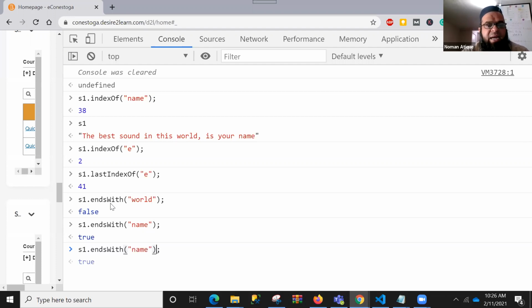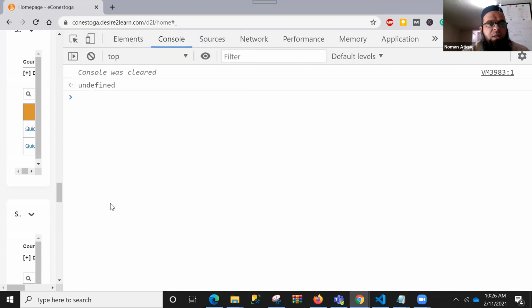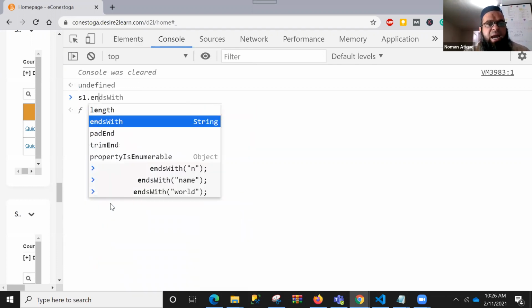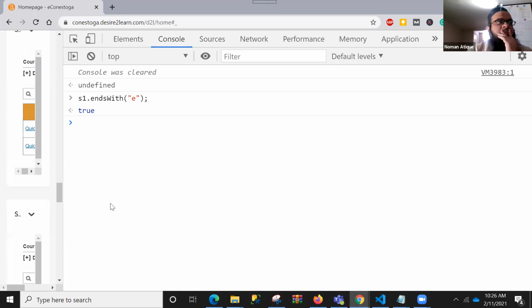We can even do that on the character level. Does it end with N? False. Does S1 dot ends with E? Yes, because we have got that in the memory background. So we can do that on the word level or on the letter level as well. Right.